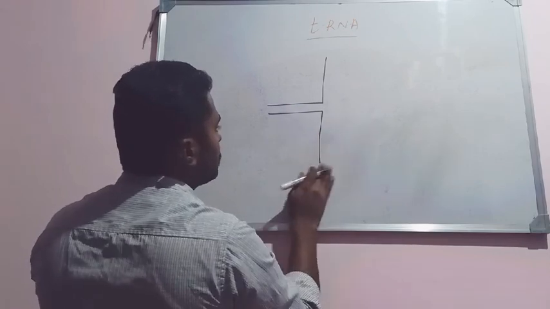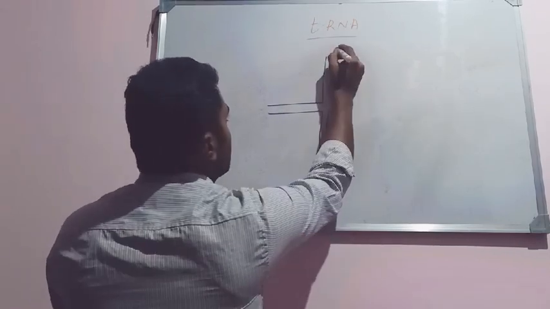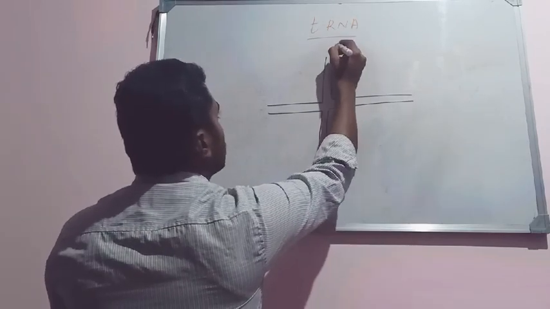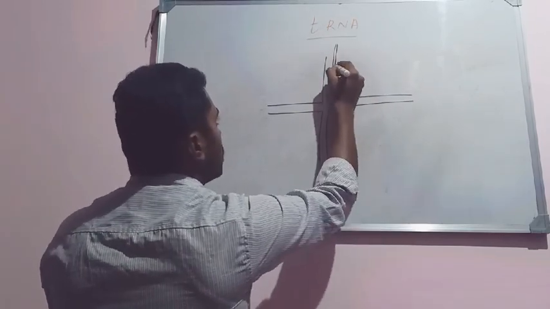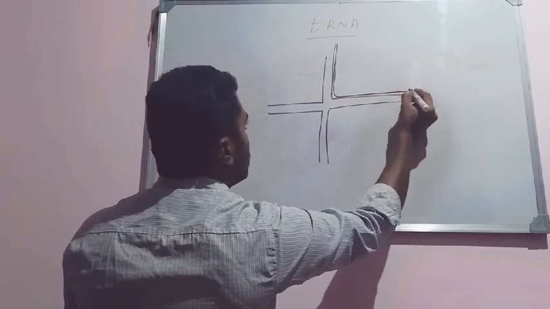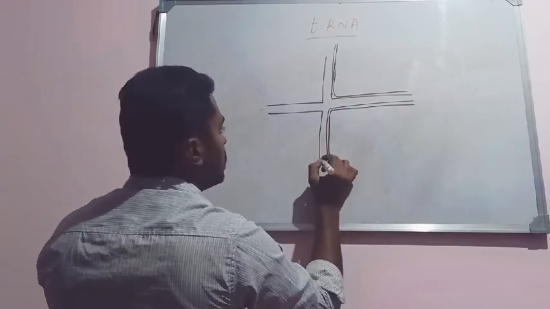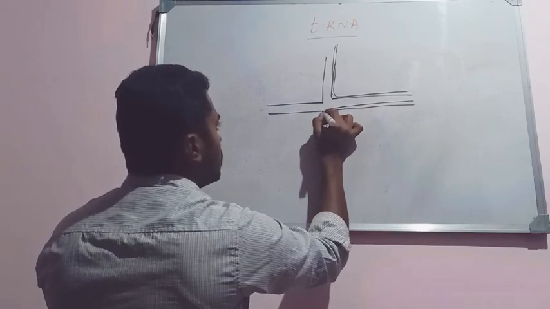Okay, it's just like this. There are 3 lobes or loops that can be seen in tRNA. The 3 lobes or loops are like this.